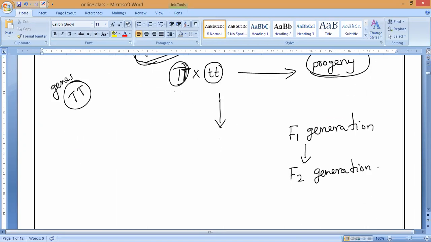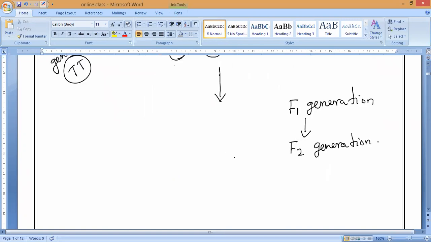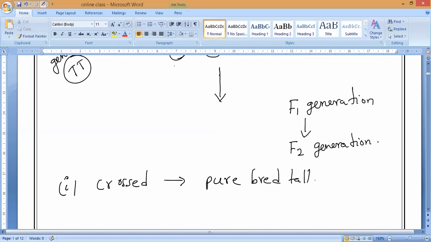First, Mendel crossed a pure breed tall pea plant.